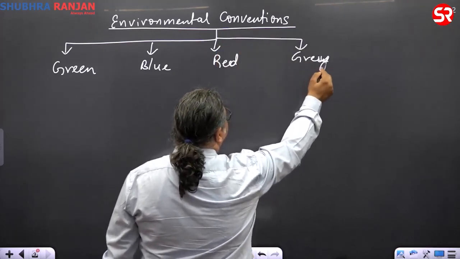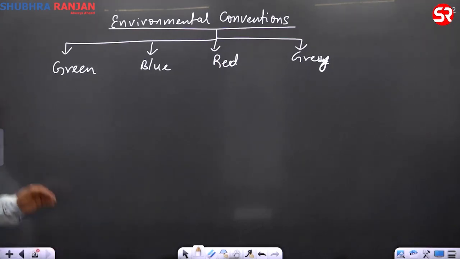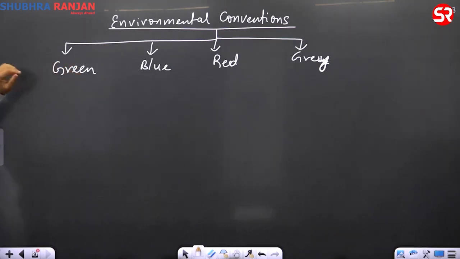These are the four color-coded ways we can understand: green issues, blue issues, red issues, and gray issues. And you understand that, 1970s, right?